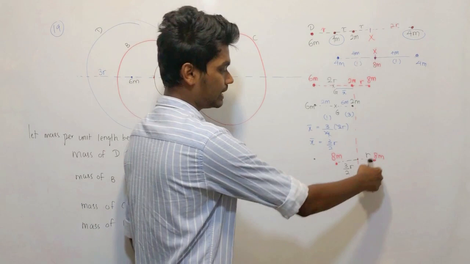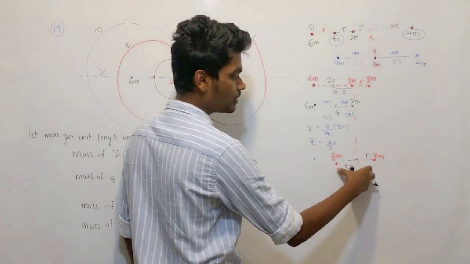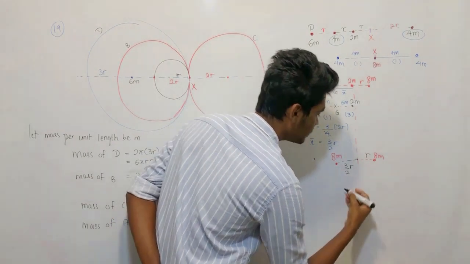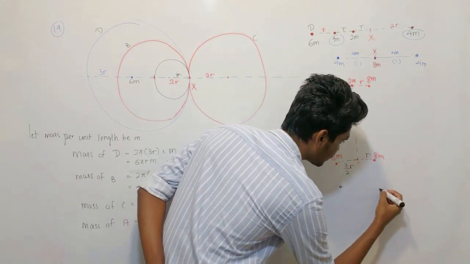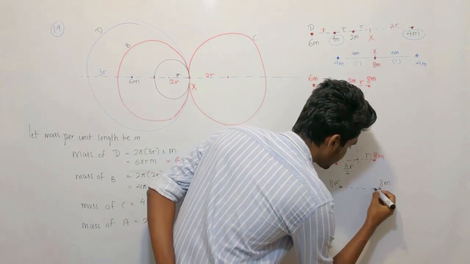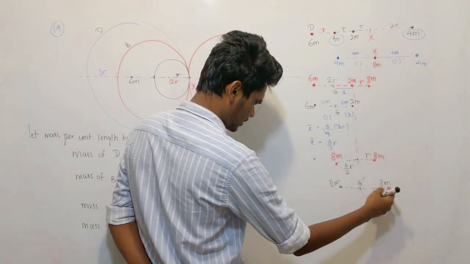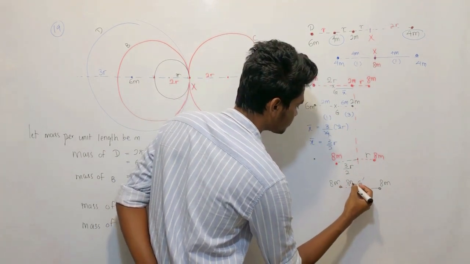8m, 8m. Now, further, I need to simplify this. I need to find the center of gravity between these 2. Let's assume the center of gravity between 8m and 8m is somewhere around here, G dash, right? So write 8m here, write 8m here.